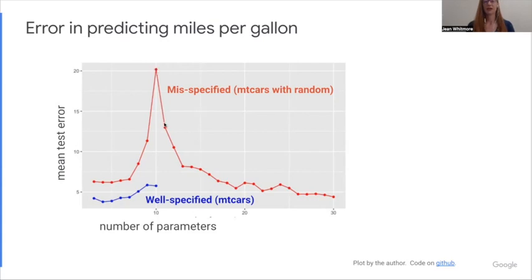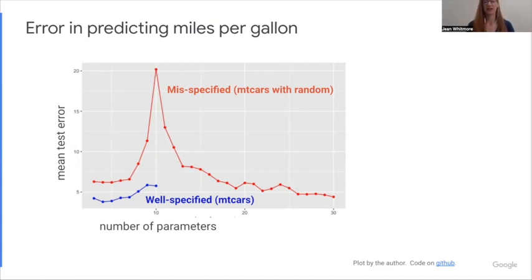And then in the misspecified data set, as I added parameters, test error went down. In contrast, in the original well-specified mtcars data set, I have the classic U-shaped curve. And you can see a bit of a U-shaped curve on the red line too. They both have a little bit of it, but for the blue one there's no opportunity for double descent because I used all the data anyway.